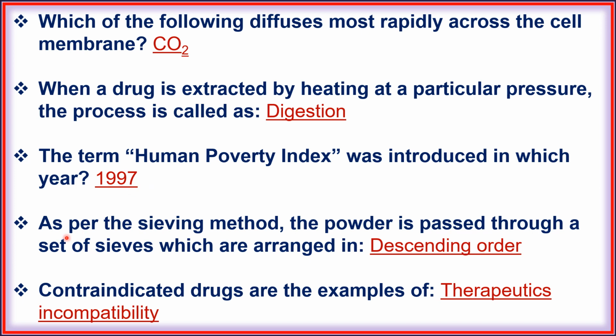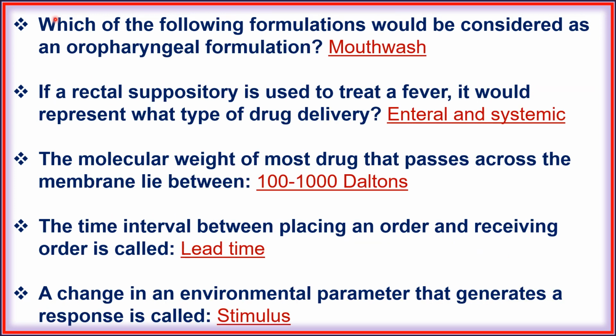1997. Next, as per the sieving method, the powder is passed through a set of sieves which are arranged in descending order. Next, contraindicated drugs are examples of therapeutic incompatibility. Next, which of the following formulation would be considered as an oropharyngeal formulation, mouthwash? Next, if a rectal suppository is used to treat a fever, it would represent what type of drug delivery, enteral